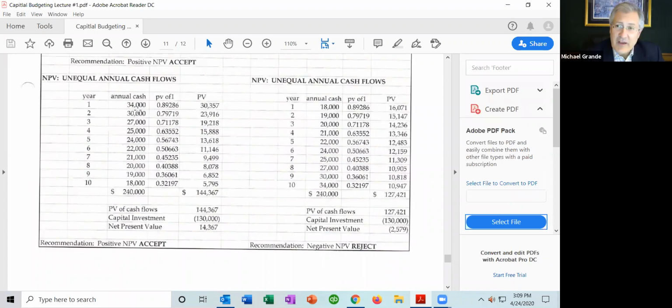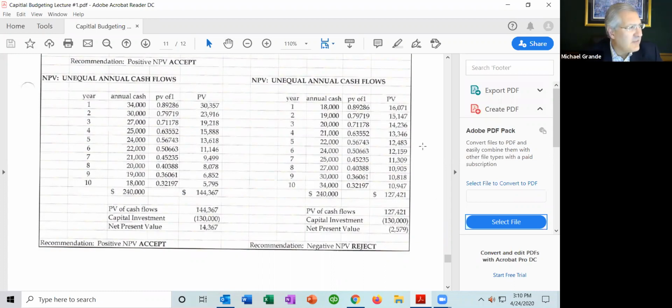So year 1, $34,000 times this factor gives me the present value of the $34,000, which is $30,000. Year 2, I collect $30,000, times the factor here, and you've got $23,916 as the present value. We add up all the present values of those cash flows, and we get $144,000. So again, calculate net present value. Present value of the cash flows is $144,000. The capital investment is $130,000. Net present value is $14,367. Still positive. Because it's positive, you want to accept it.